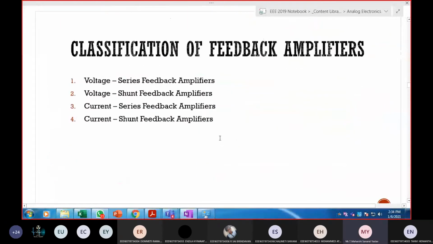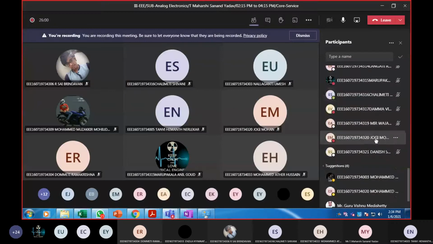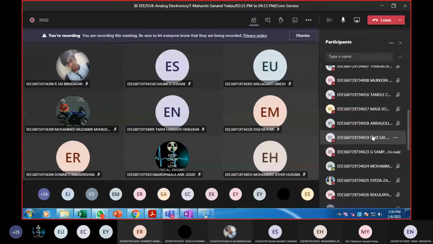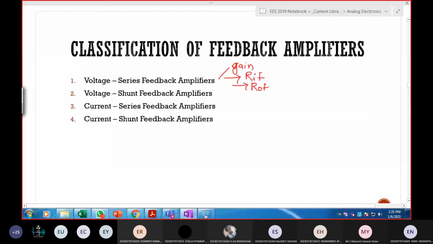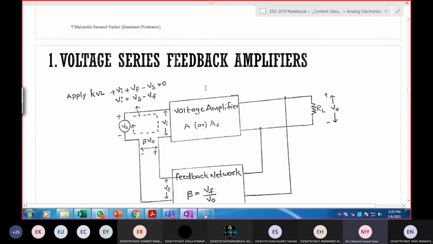Next, coming to classifications of feedback amplifier. Now in this, we need to derive three parameters. First one is gain. Next is RIF. Next, ROF. So these are the three parameters which we're going to derive. First one is the voltage series feedback amplifier.